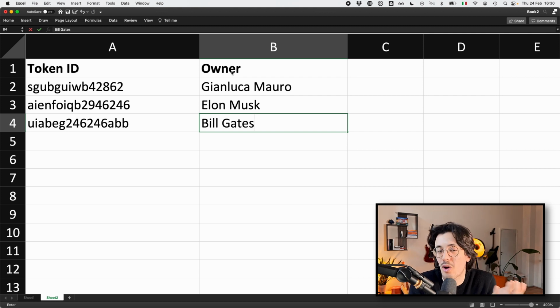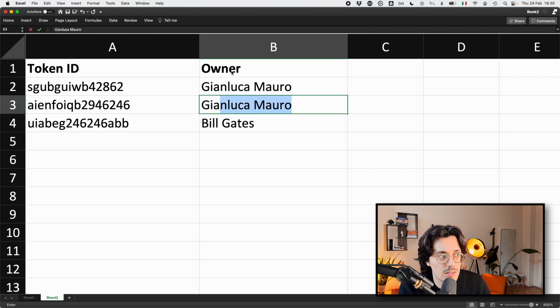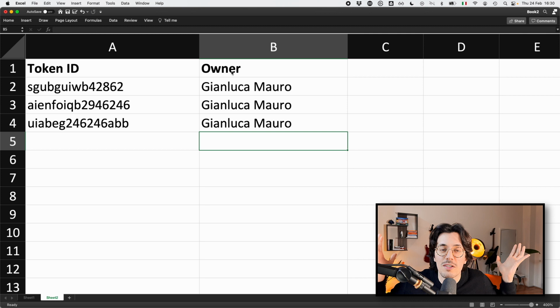Now, you can see what is the problem with this. I am the owner of this Excel sheet, and I can do whatever I want with it. So let's say that I want to steal these pieces of art from Bill Gates and from Elon Musk. I could just go back on my Excel sheet, and while no one is watching, I'm just going to do this. Ta-da! Sorry Elon and sorry Bill, I now own your art pieces. Obviously, this is not going to work.